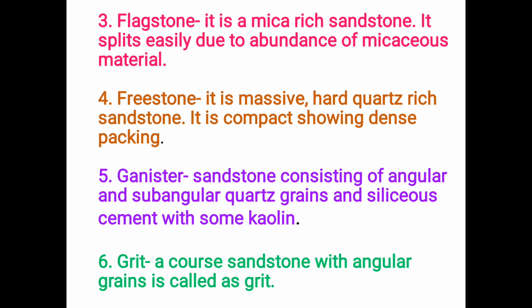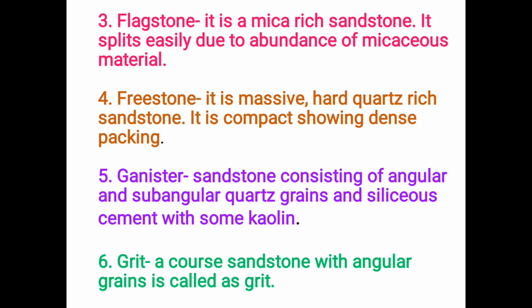When the quartz grains are of irregular size, they are angular and subangular, and the sandstone contains siliceous cement with some kaolin, which is a variety of clay, then this type of sandstone is called ganister. And last variety is grit. A coarse sandstone with angular grains is called grit. It is rather coarser than regular sandstone and hence it is called grit.